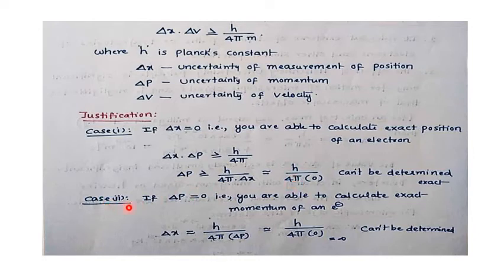Case 2, if delta p equal to 0, that means uncertainty in momentum is 0, means you are able to calculate the exact momentum of an electron. So this is the mathematical expression. Put the 0 value here. Again, it can't be determined. Clear? In the sense we will get a higher value, so to say. Okay. Next one.